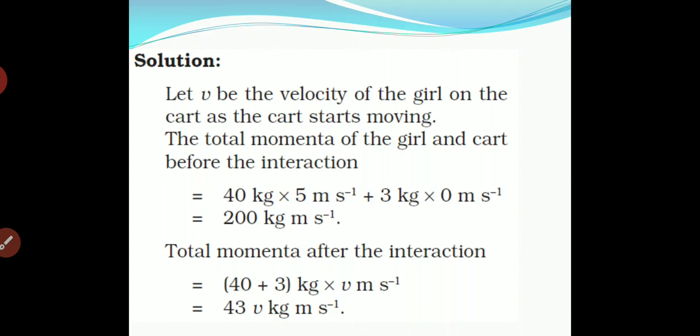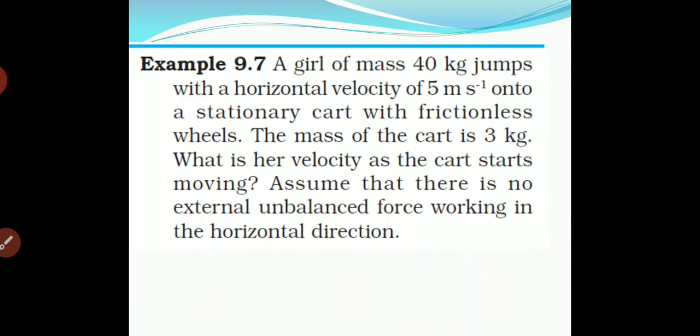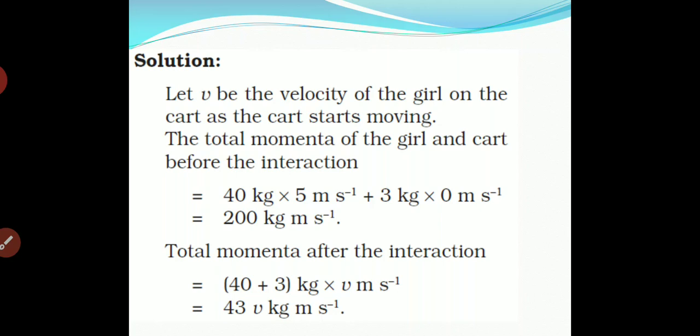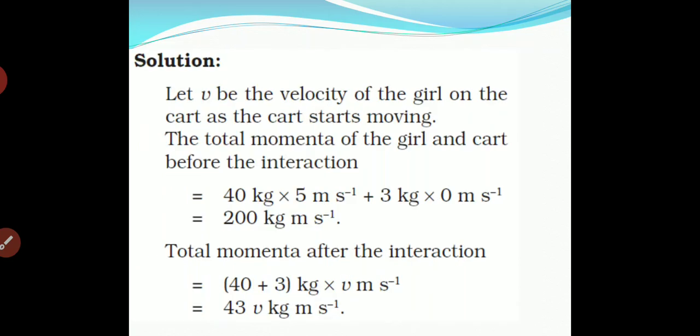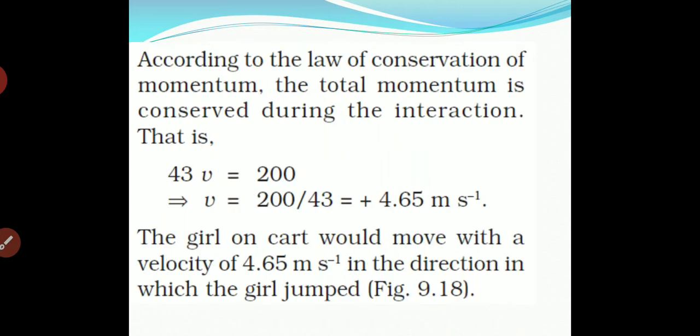And after the interaction, obviously, both of them will have the same velocity. So it will be 40 plus 3 into v, so it will be 43 v kg meter per second. Now we know it very well, the law of conservation of momentum. By the law of conservation of momentum, 43v is equal to 200. Simplifying that, we will get 4.65 meter per second.